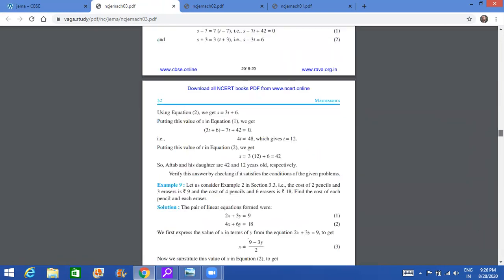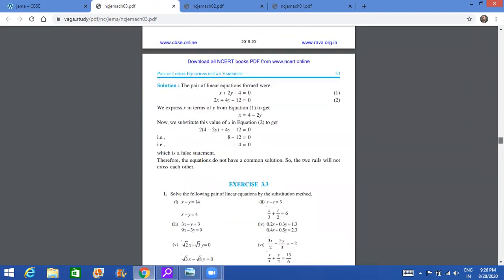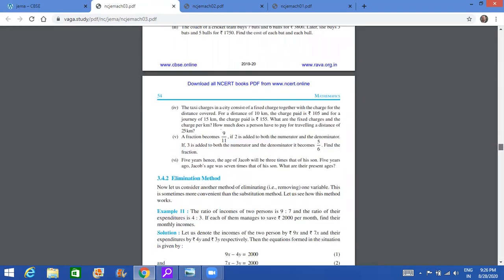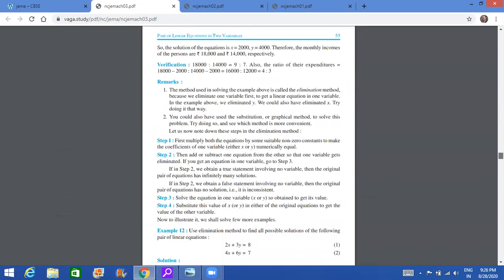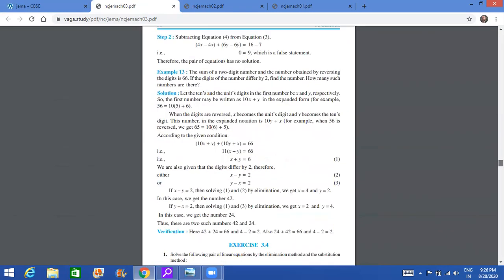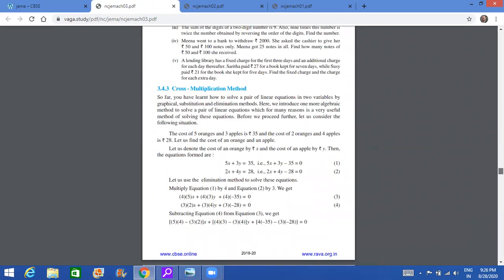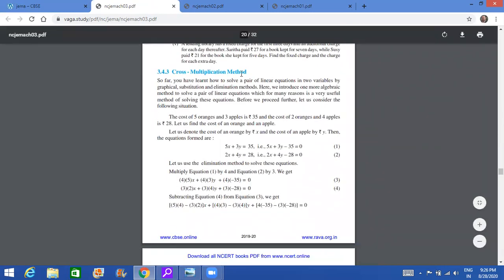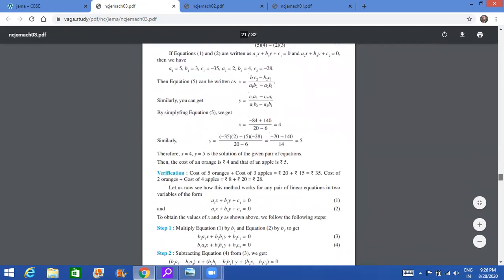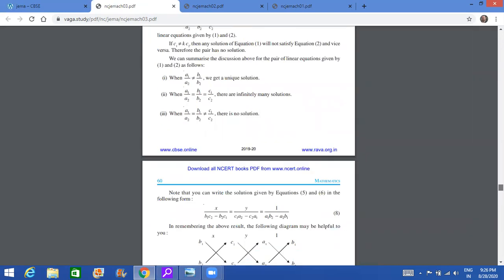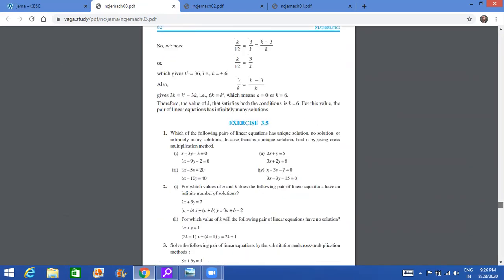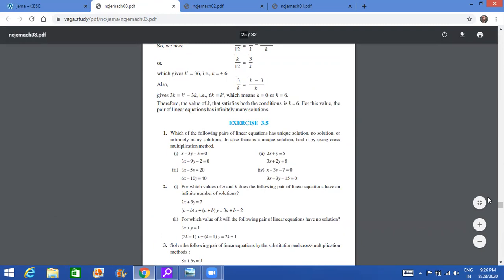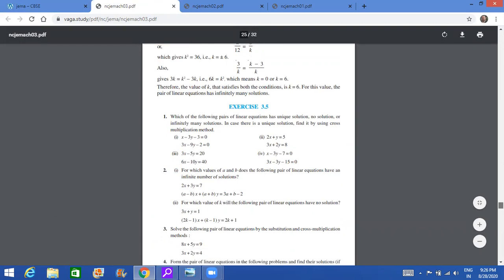Then we move on to the elimination method, substitution method. All these methods are there. You need to do all this. Going further, what is cancelled in this chapter is a very small portion of 3.4, that is the cross multiplication method. This method is cancelled, which means that any questions related to cross multiplication need not be done. So this is definitely cancelled. You need not do it. You can solve the question by elimination, substitution, etc.